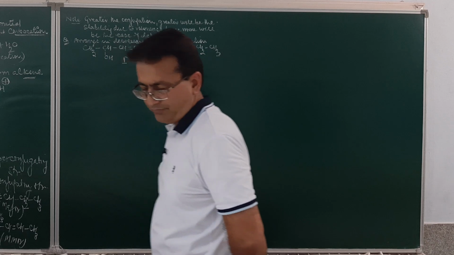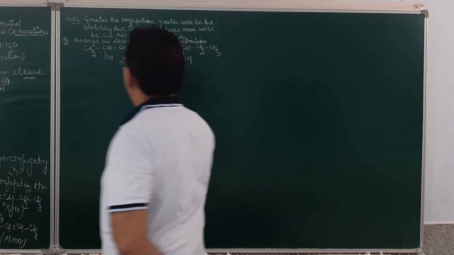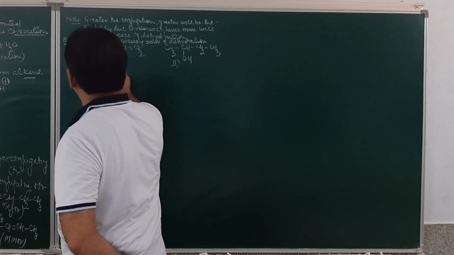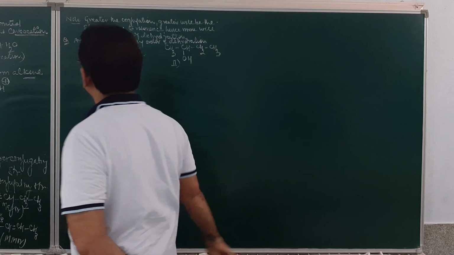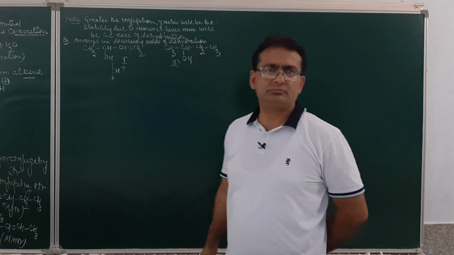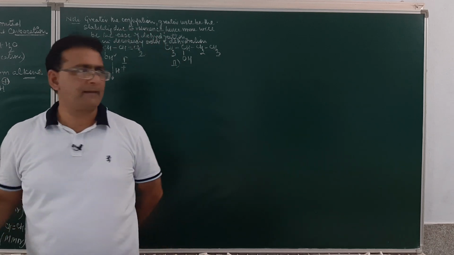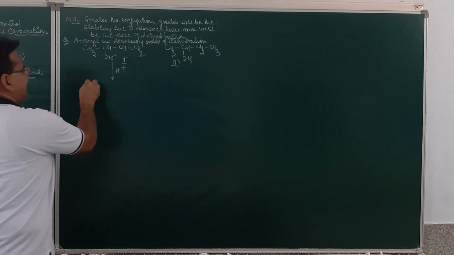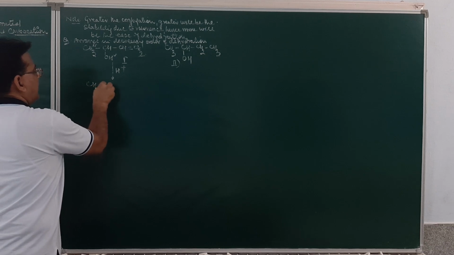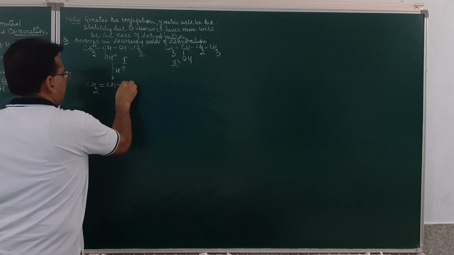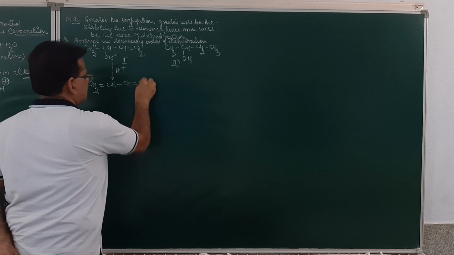Now, just see student, if this is dehydrated in presence of acid, OH will be eliminated from here, H from here. The product obtained will be CH2 double bond CH and then CH double bond CH2.